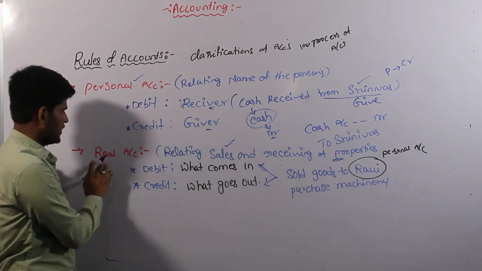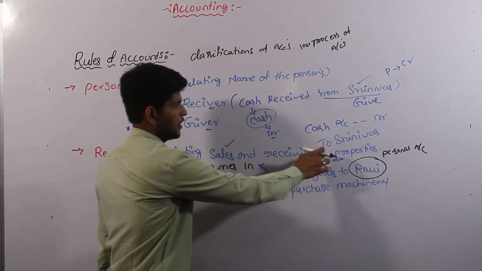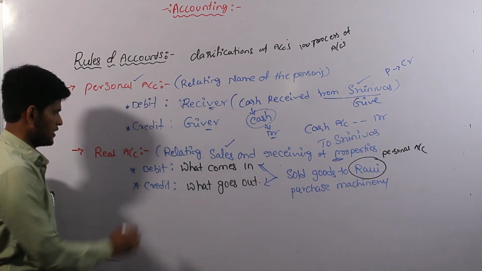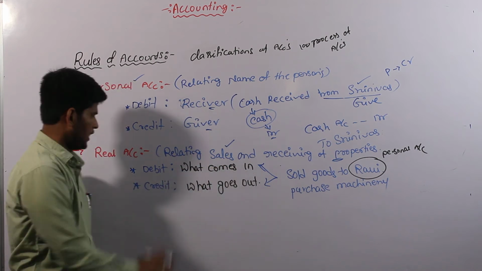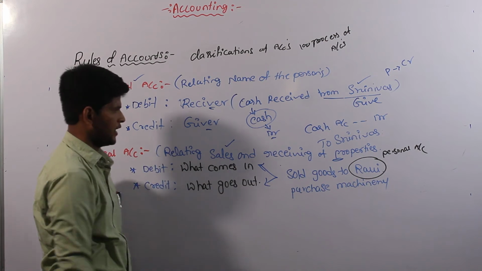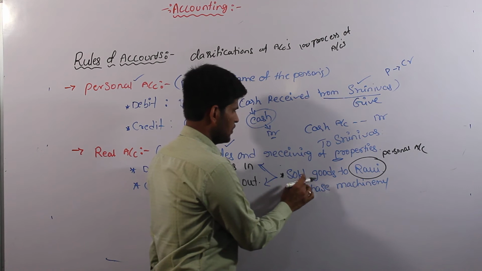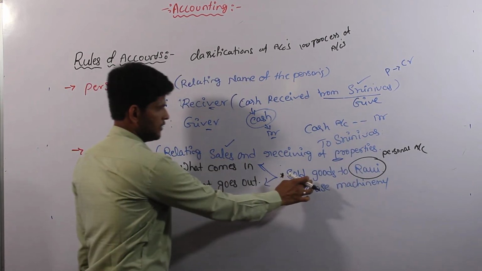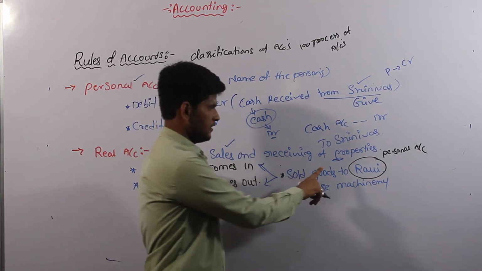Once again, I am repeating second rule of account, that is nothing but real account. Real account is relating to sales and receivings of properties. In real account, we have two conditions, debit and credit conditions. In debit side, we have to write what comes in. In credit side, we have to write what goes out. And example to the real account, we can identify the transaction in our financial records. First example is sold goods to Ravi. Not only to identify the real account in any transaction, before that we have to know the first rule of account is there or not.